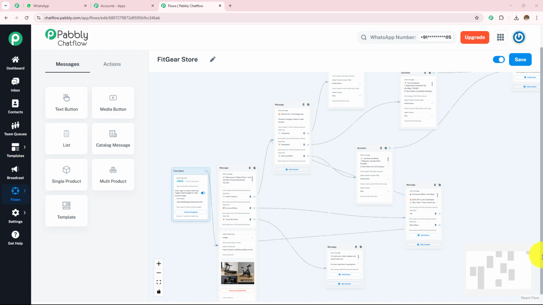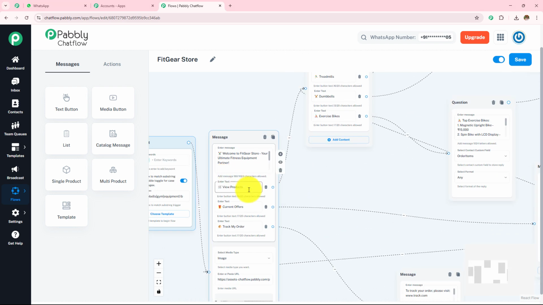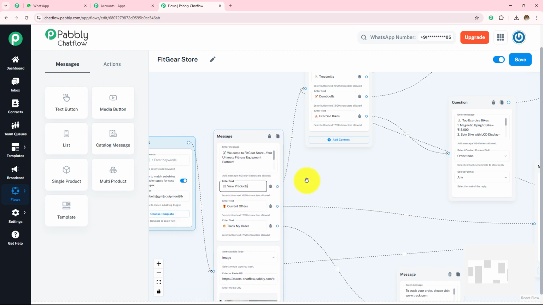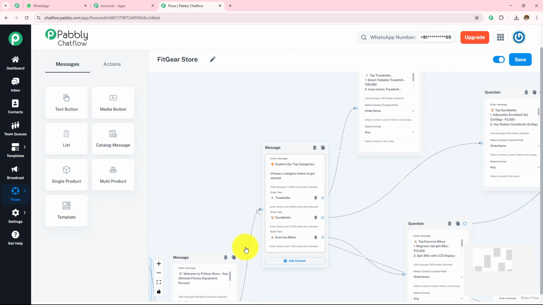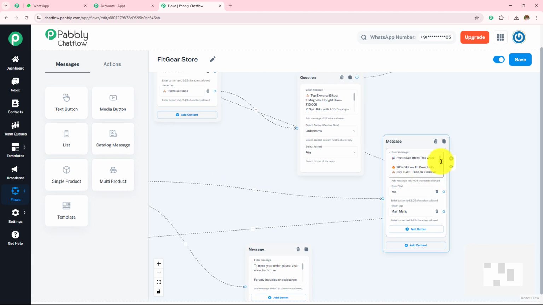So here I have created all the buttons and all the messages. The first one was of view products. Here I have created a message like explore our top categories, and here I have provided 3 buttons. If you have the list of products, you can attach the list over here as I have told you earlier. Next we have current offers. Here in one message itself I have provided the complete offer. Do you want to claim this offer?